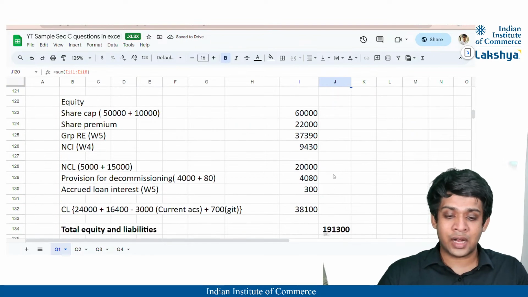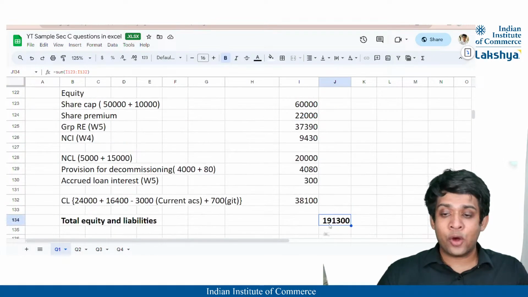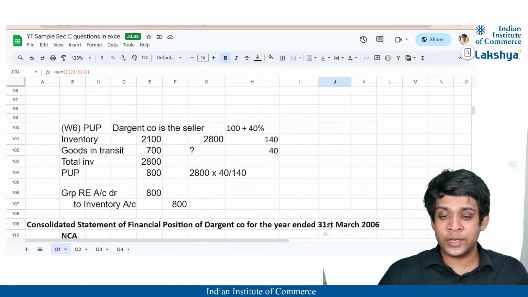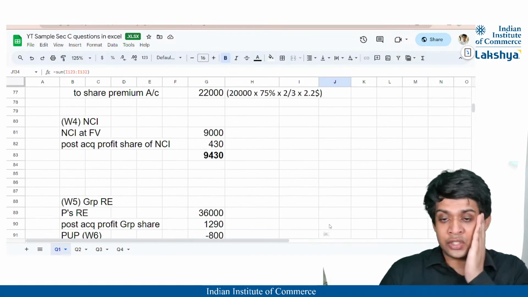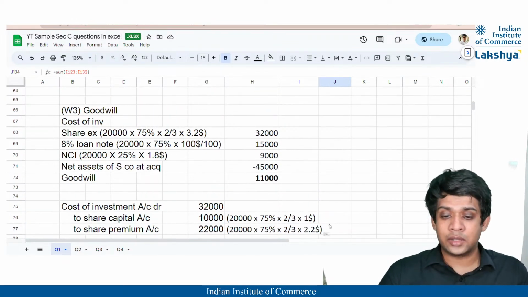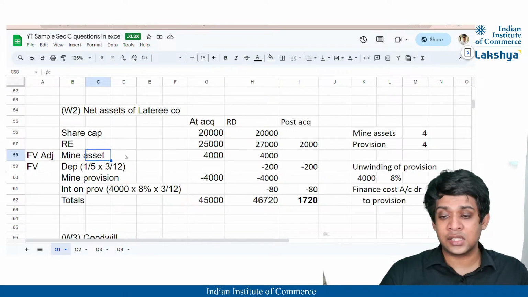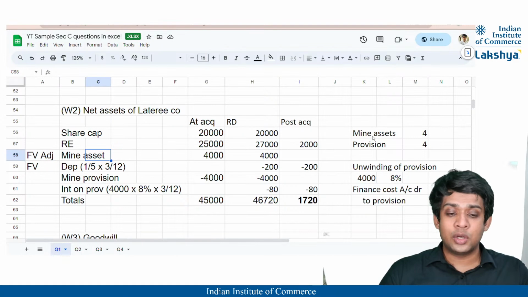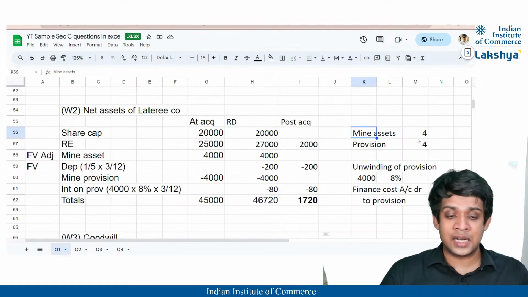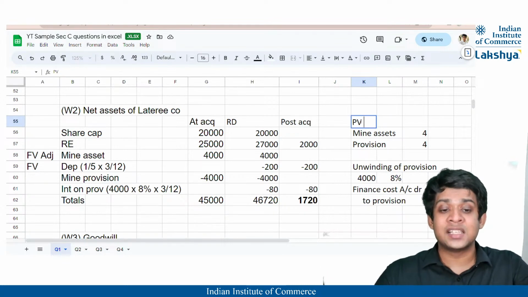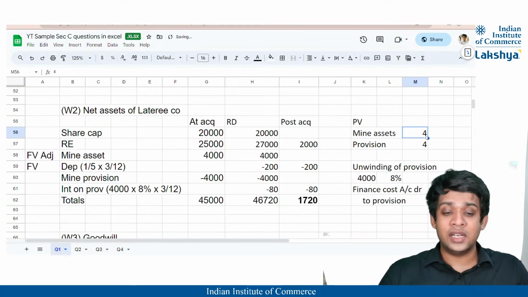191,300 and 191,300. I hope this sum is completely clear to everyone, be it each and every adjustment that we have dealt with, okay? Especially the mining provision adjustment. So always remember, you are classifying decommissioning costs which are to be incurred at a future date as an asset, and you're going to classify it as an asset at its present value, right? Your 4 million is the present value which has already been stated.